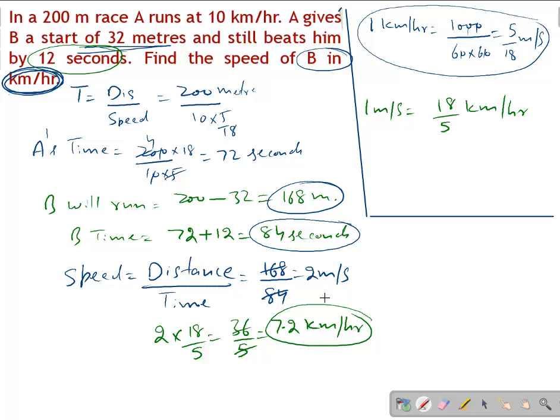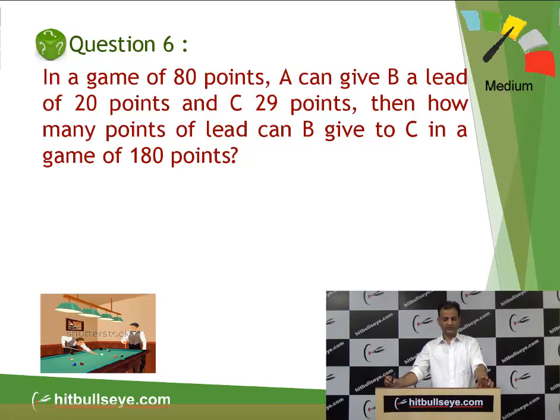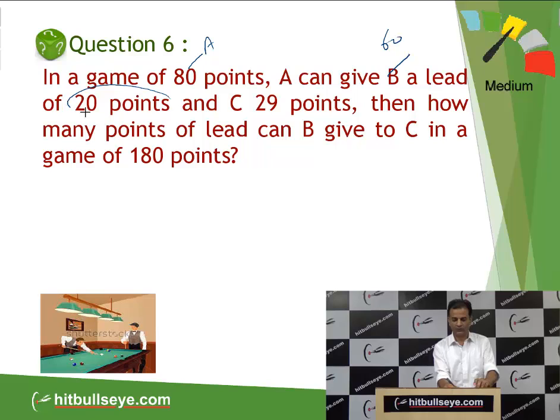Now, just go through the next question. The sixth question is, in a game of 80 points, A can give B a lead of 20 points. That means in a game of 80 points, students, just see, if A is making 80 points, then B will make 60 points. So that's why he is giving 20 points lead to B. Or you can say A can beat B by 20 points.